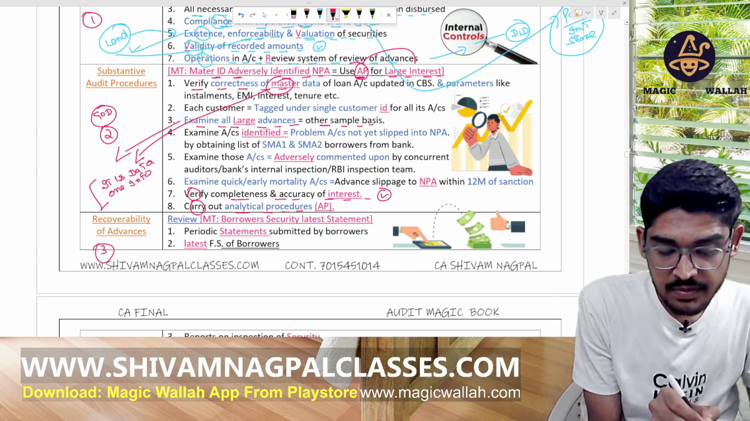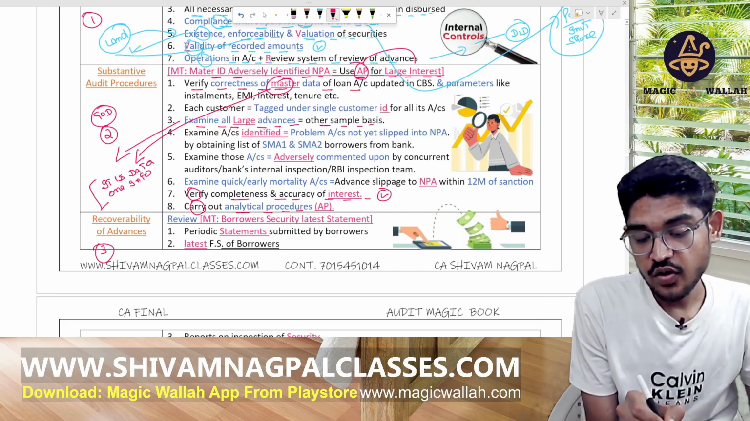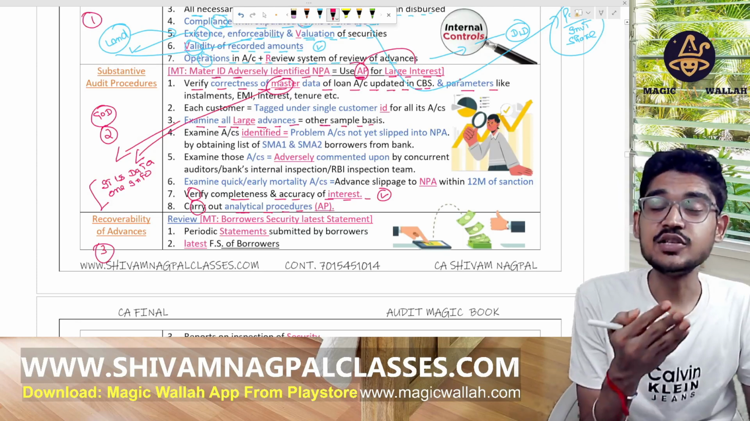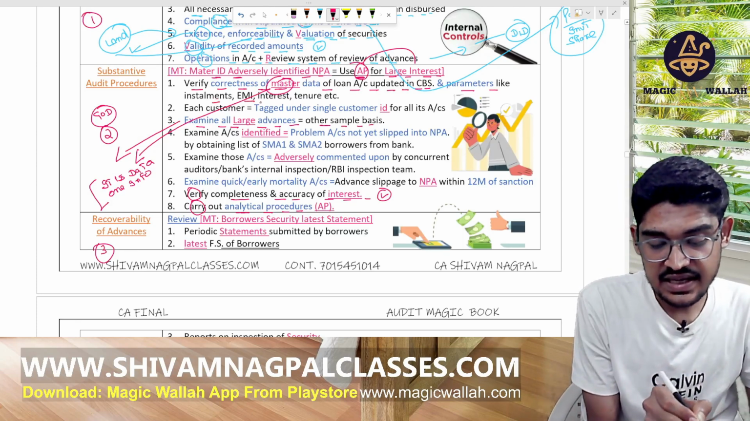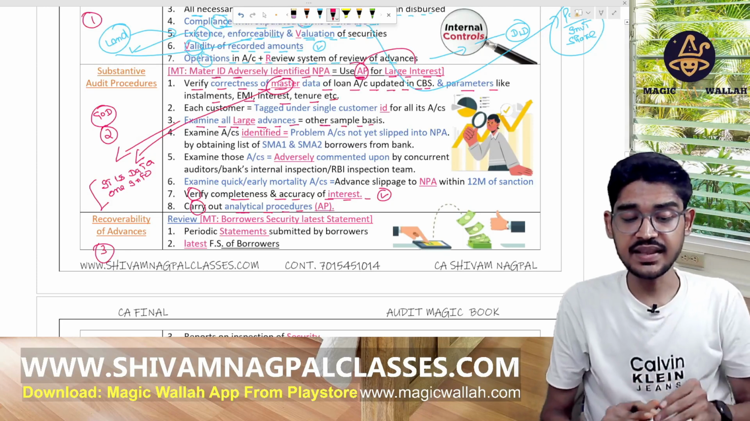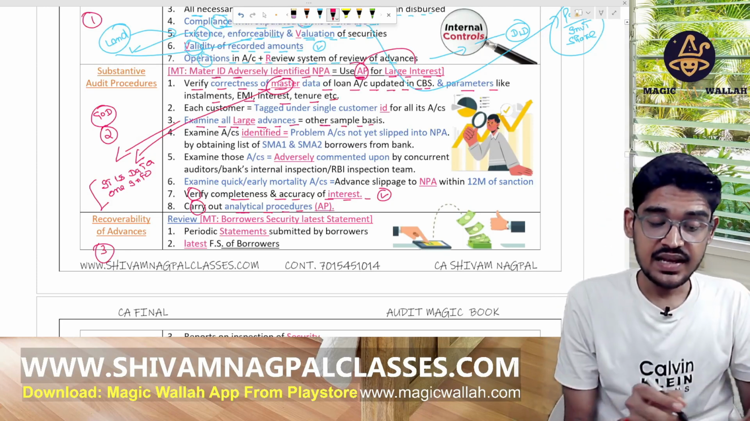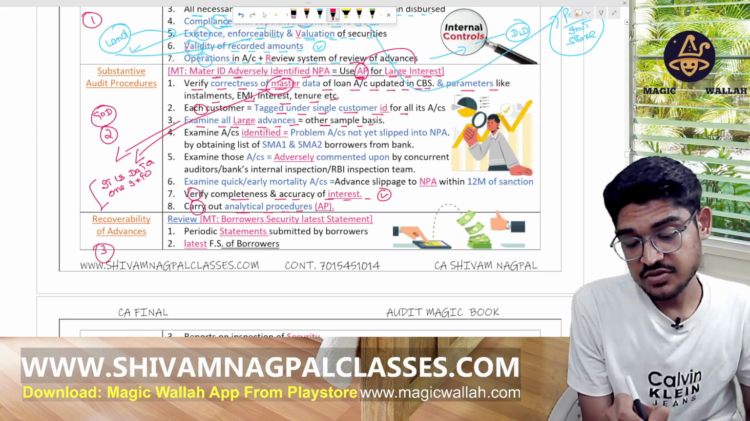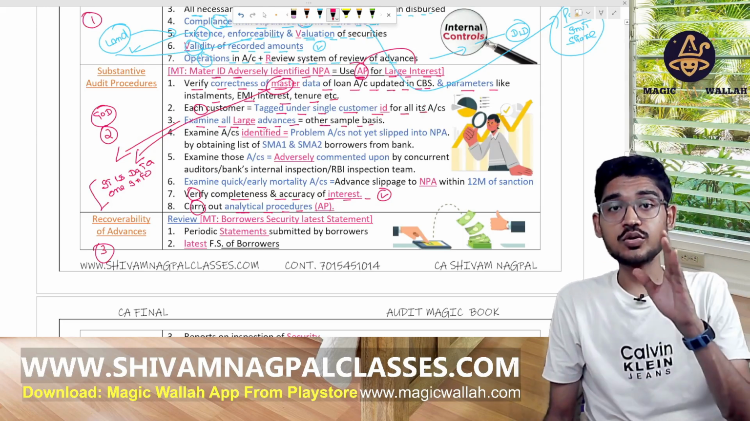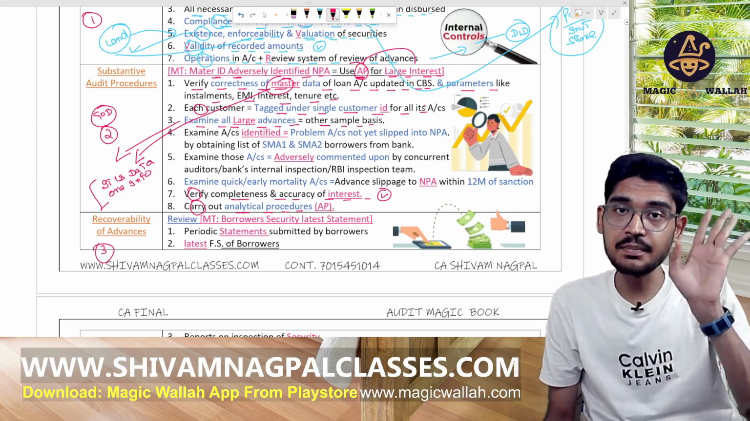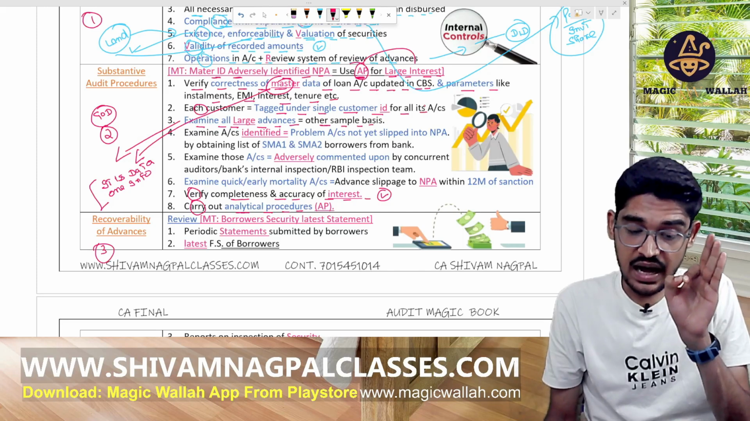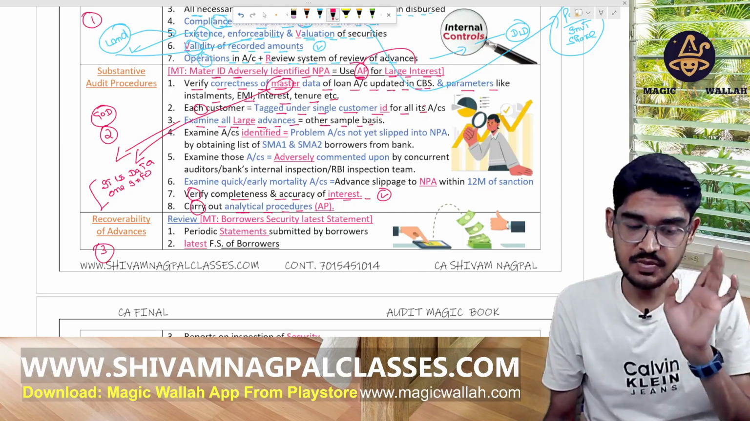So check the correctness of the master data of the loan updated in the CBS and parameters like installment, EMI, interest, tenure, etc. Then ID: each customer is tagged under a single customer ID for all of their accounts. A customer may have 2, 3, or 4 accounts with the same bank, so all those accounts of the same person are tagged under the single customer ID.